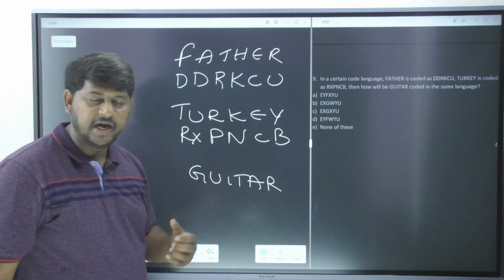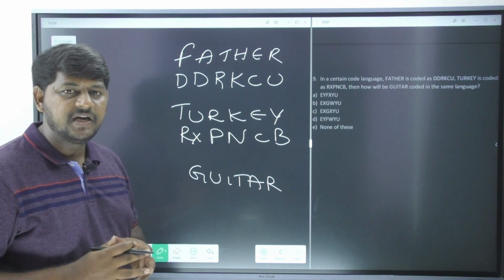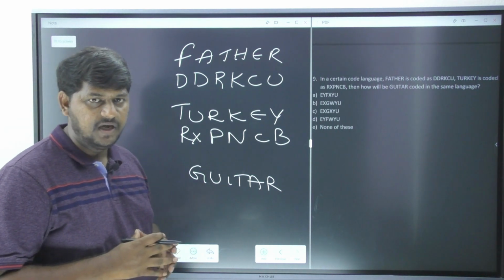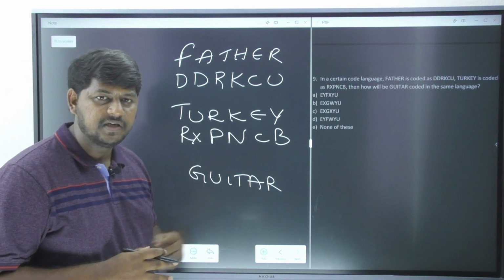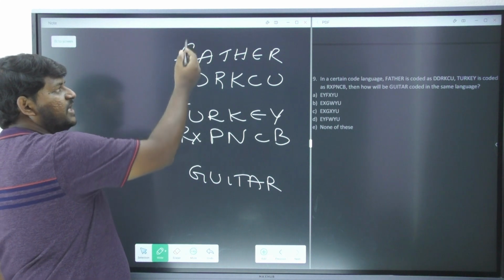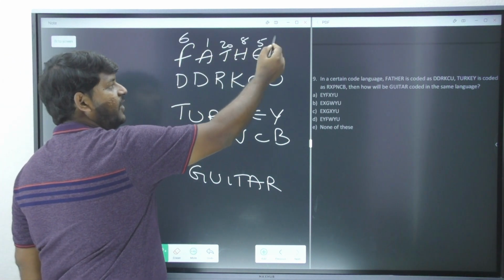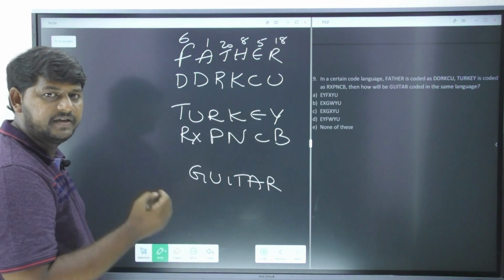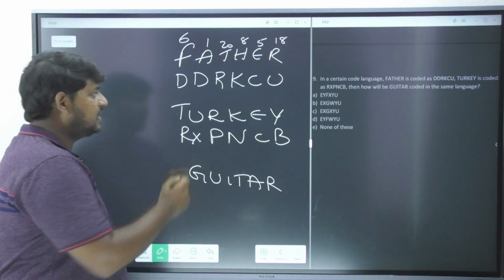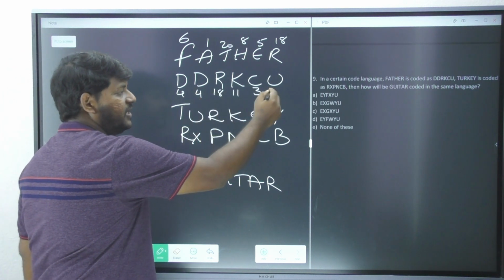Now to get your answers, obviously you have to go through the given question. What is the logic behind it? The coding and decoding rules clearly say you are supposed to identify the logic given by your examiner. Now how do you identify your logic from this? Obviously by writing their place values. If you write your place values, it is 6, 1, 20, 8, 5, 18. Okay, these are the place values. You have to learn the place values. And the coded one is 4, 18, 11, 3, 21.